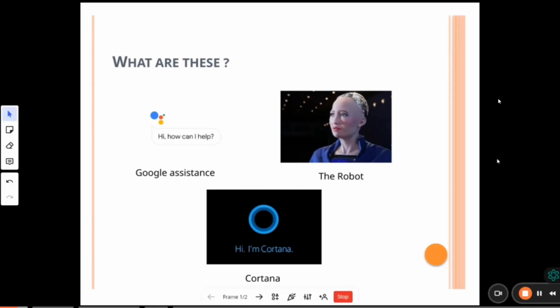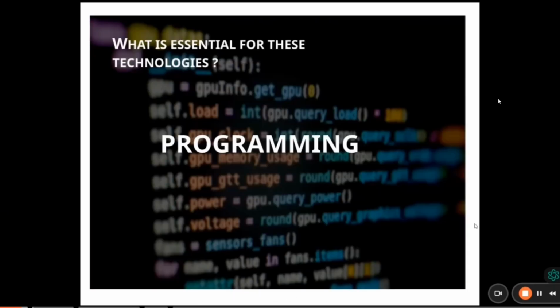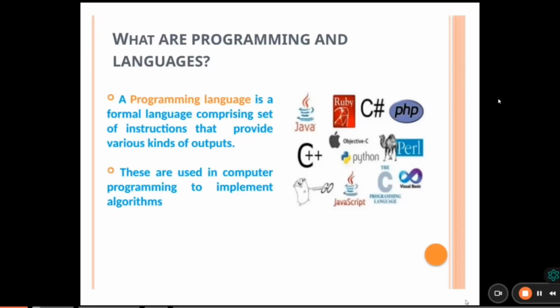These systems work based on one technique called programming. So then what is programming? Programming is nothing but a set of rules, or we can say a set of instructions, given to a system to perform something, and it's going to produce an output. That is what we call programming. Think of it as a formal language, where we give instructions for the system to provide some outputs, right? That is how we call it programming.